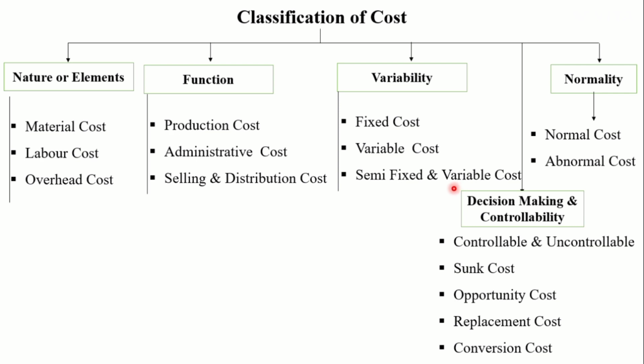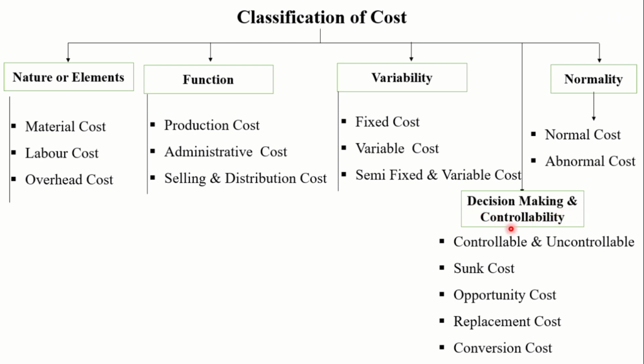Now, classification based on normality. Costs are classified into normal cost and abnormal cost on the basis of normality features. Normal costs are those incurred normally within the target output or fixed plan, and abnormal costs are those which are beyond the control of the organization. That cost we call it as an abnormal cost. Last classification is based on decision making and controllability.